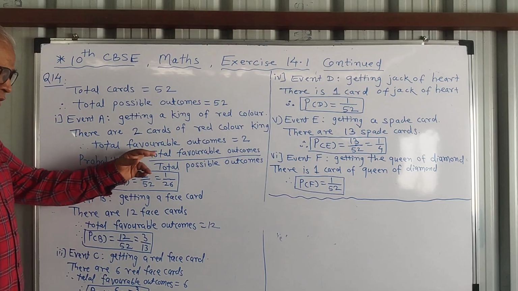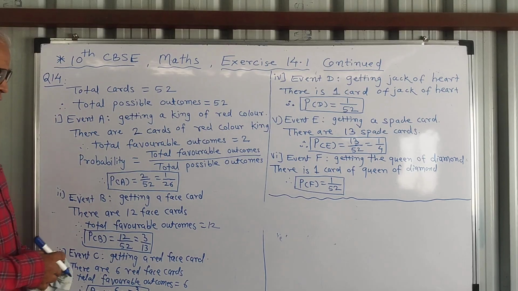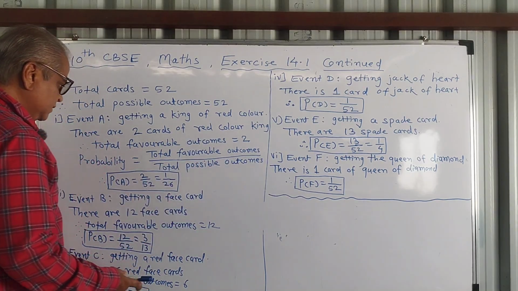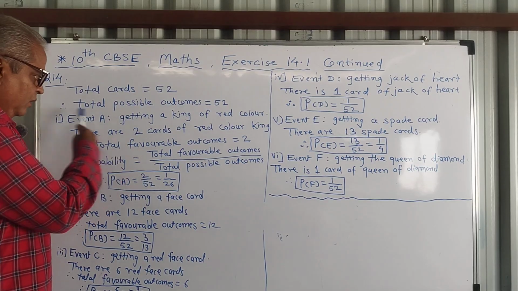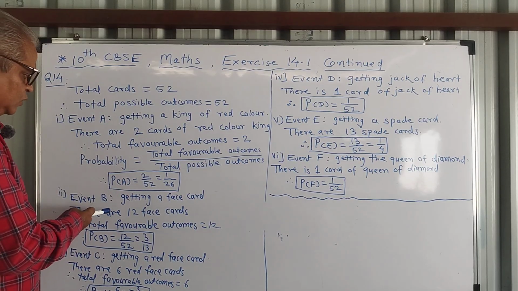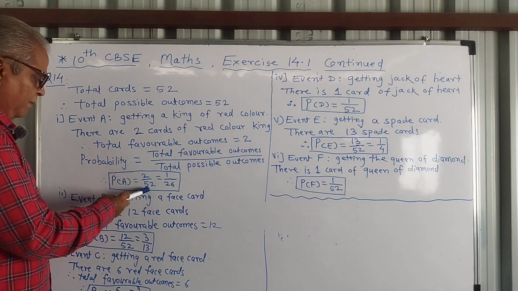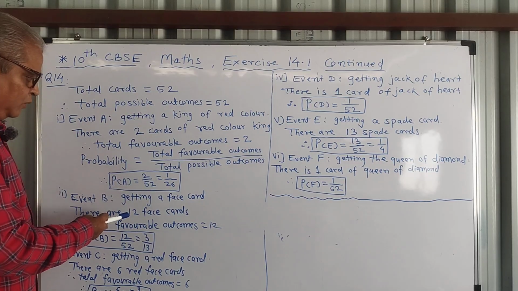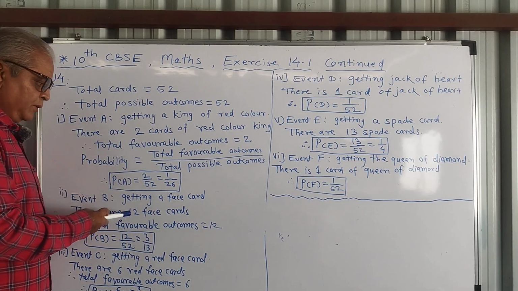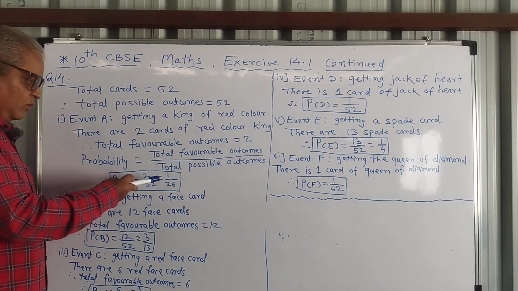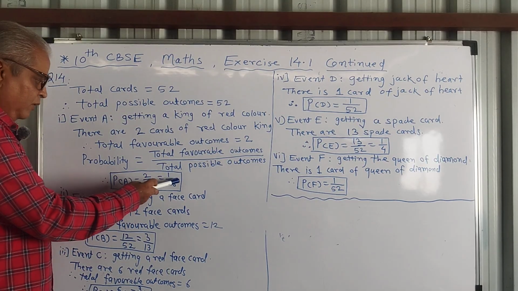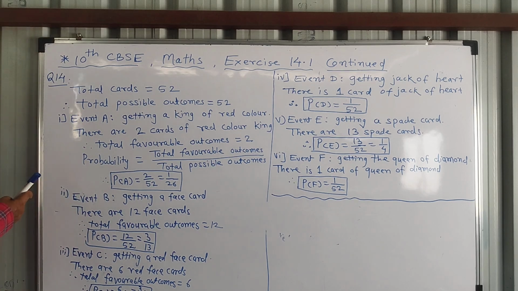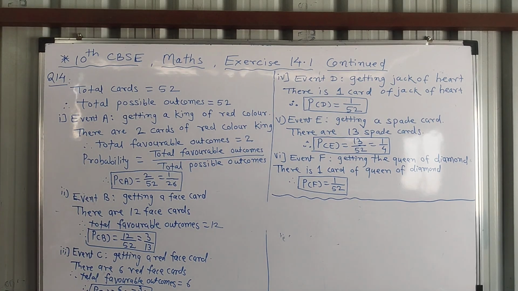Probability is equal to total favorable outcomes upon total possible outcomes. In this event, there are 2 red color king cards, so favorable outcomes 2. So 2 upon possible outcomes 52. So 2 upon 52, if you reduce it, 2 1s are 2 and 2 26s are 52. So 1 upon 26 is the probability of the first event.